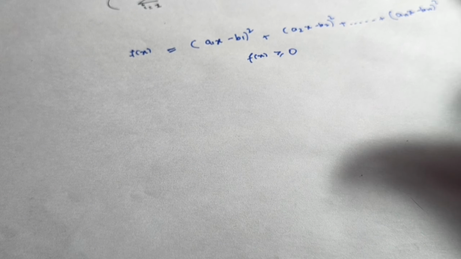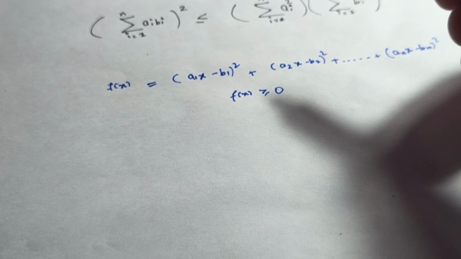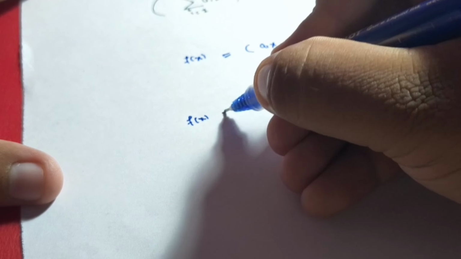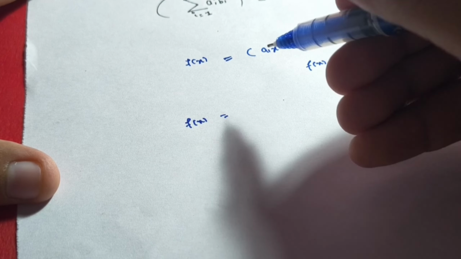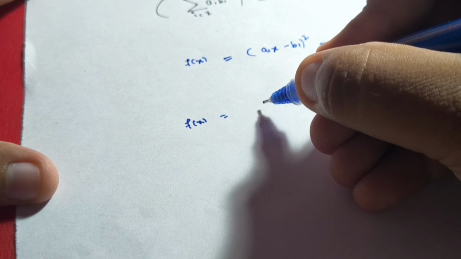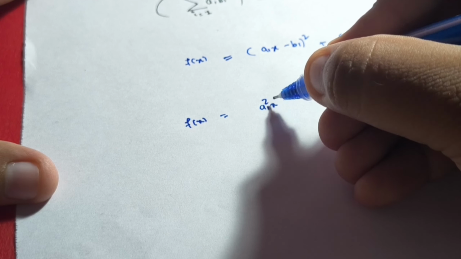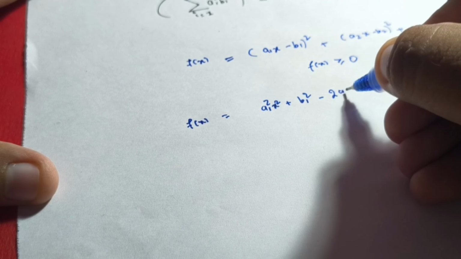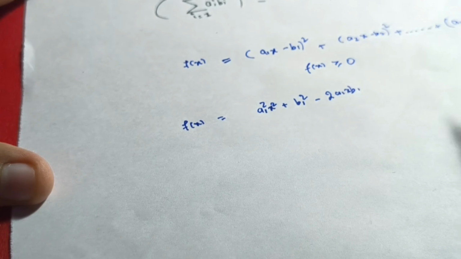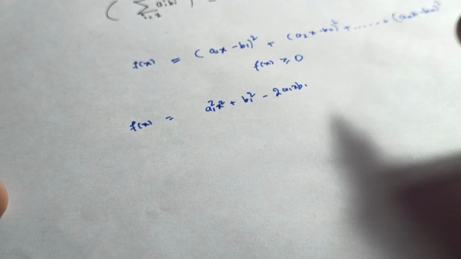So let's expand each bracket. As we got f(x), squaring the first bracket, we will get a1 square x square, plus b1 square, minus 2 a1 x b1, and similarly you have to open all these brackets.